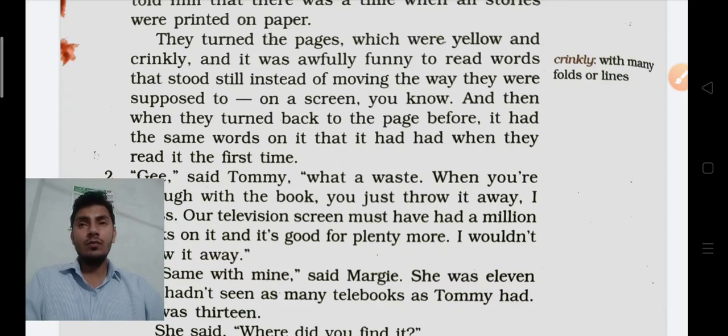And after that, when they went through the pages one by one, they found that the same words and same sentences were written over there, same as on their screen, because they read their books on the screen, and the same thing is printed in the book. In this way it was awfully funny that this kind of moving text that they studied on their screen is printed in a book, in printed form. So it had the same words on it that it had when they read it the first time.